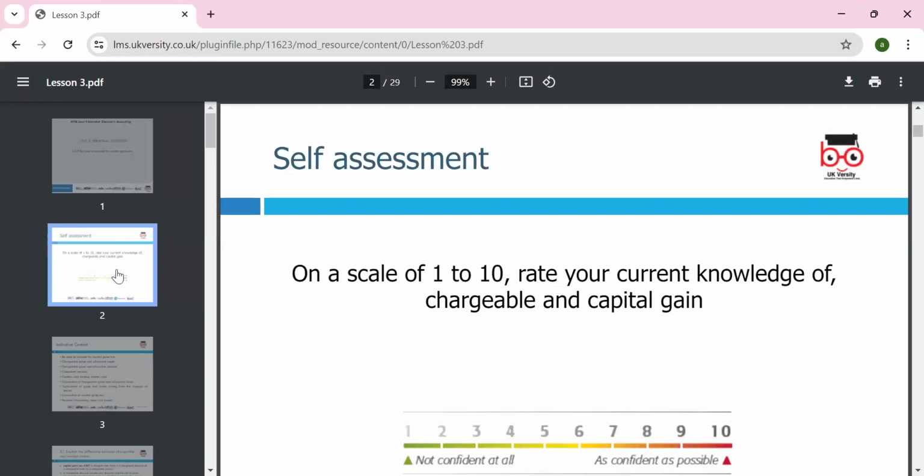Always good, when we start any activity, to reflect: how much do you know about capital gains tax, on a scale of 1 to 10? And at the end of the lesson, you will see whatever new things we learned, so that you can improve.